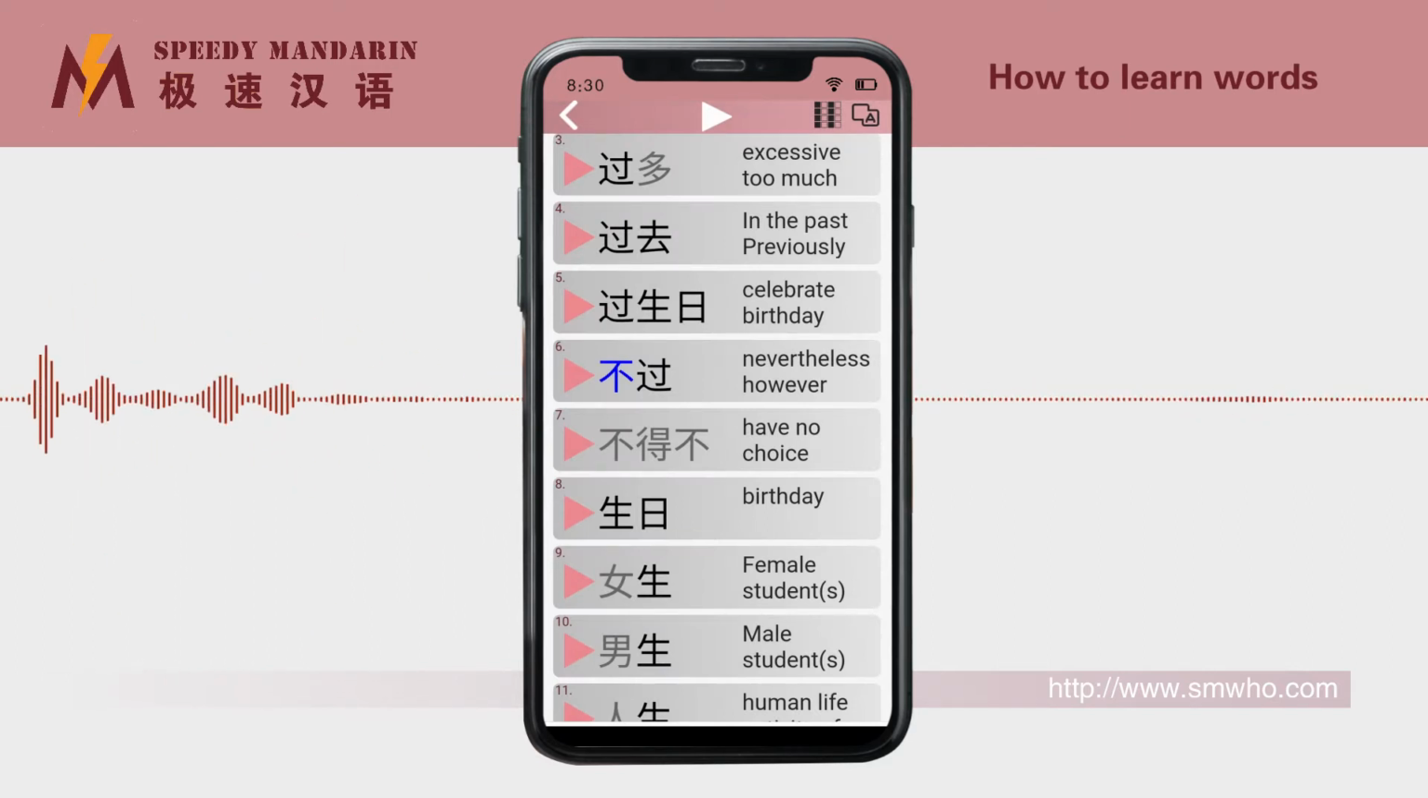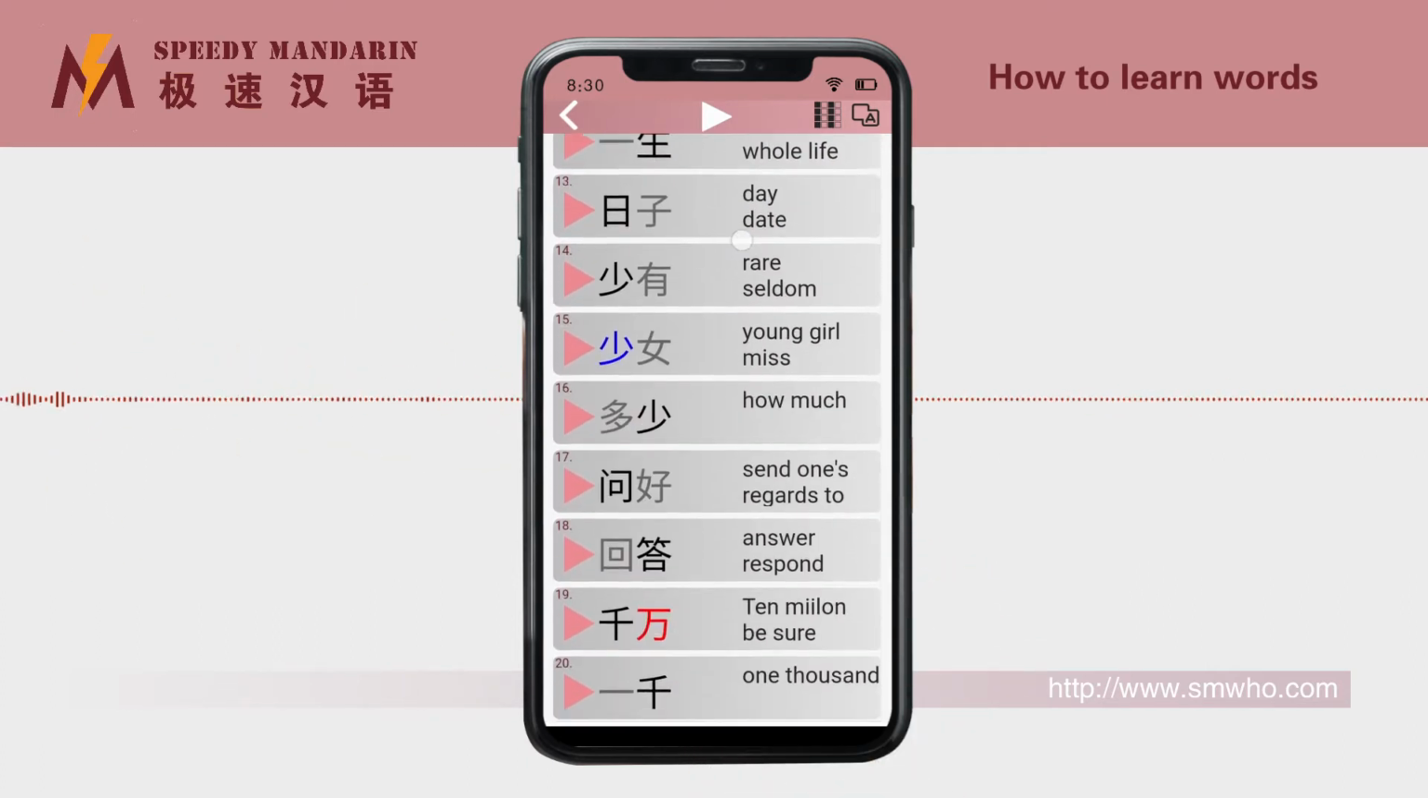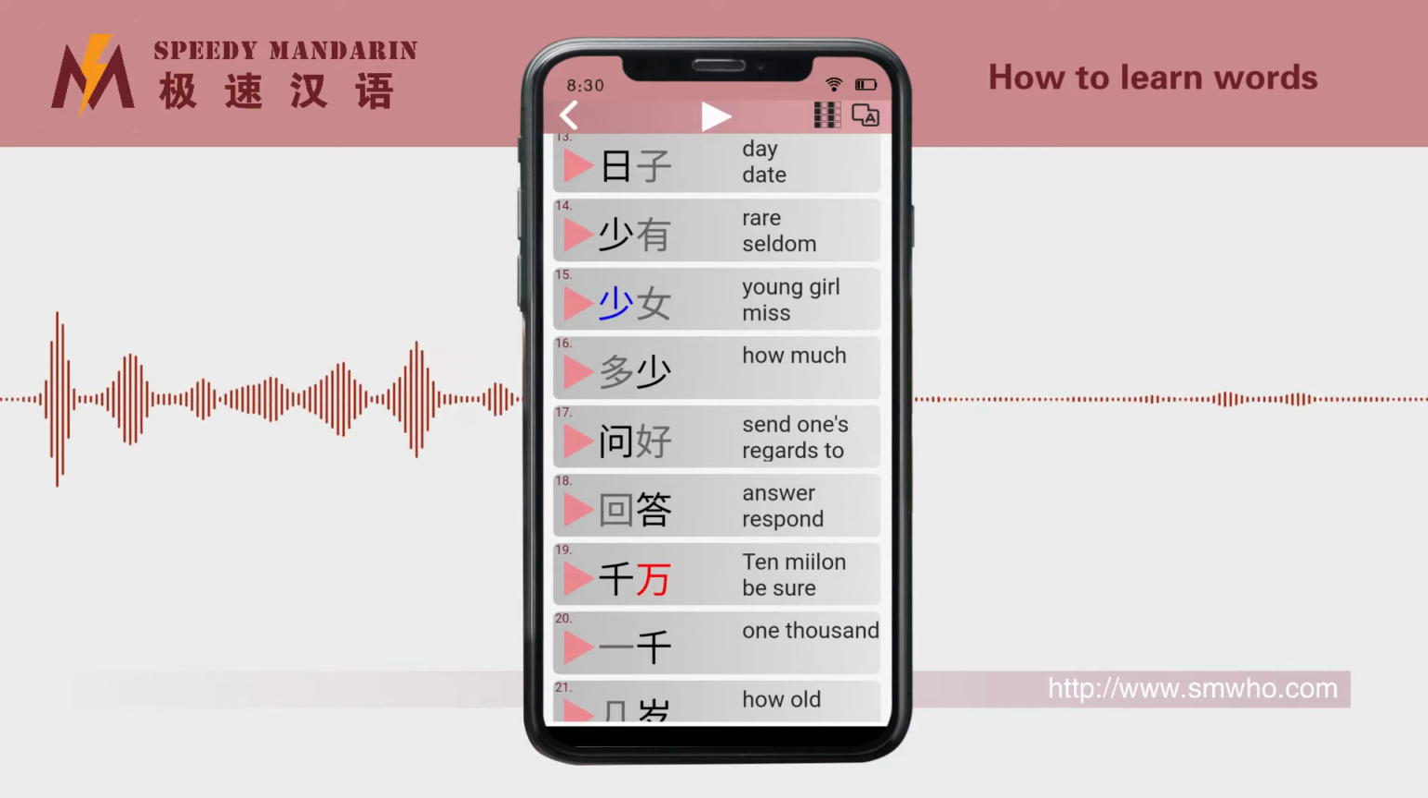The Chinese characters in the words are in different colors. Black means that they have been learned in this lesson. Gray means that they have been learned before. Blue means that they have many sounds, and the pronunciation is new. Red means that they have not been learned yet.